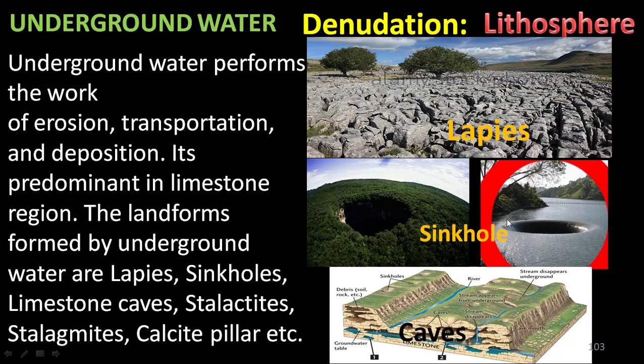Sinkholes. These two are examples for sinkholes. Even limestone caves. These are examples for limestone caves. Stalactites and stalagmites, calcite pillars are examples of landforms created by underground water.